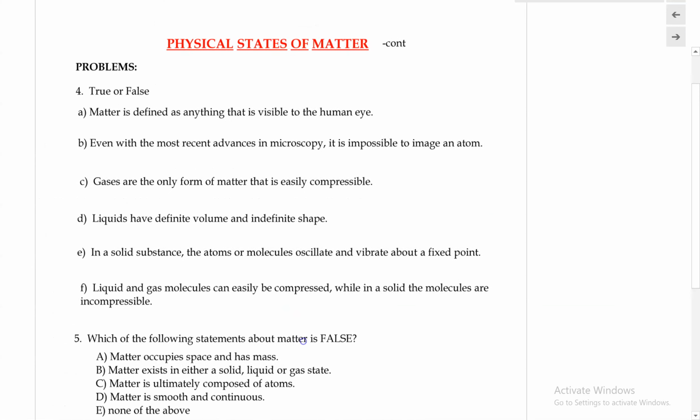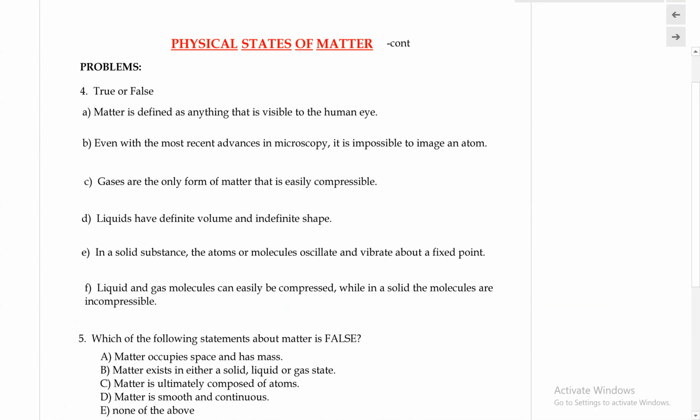So please try the following example involving the different physical states of matter.